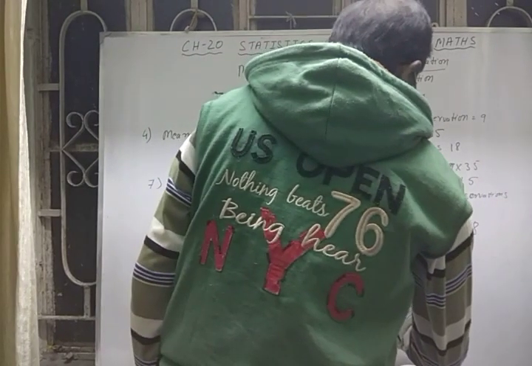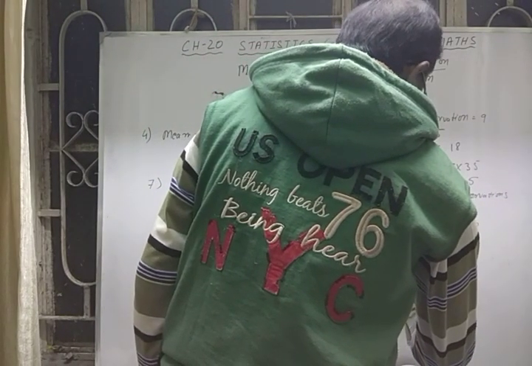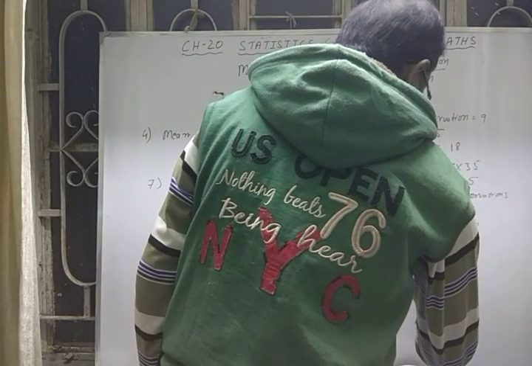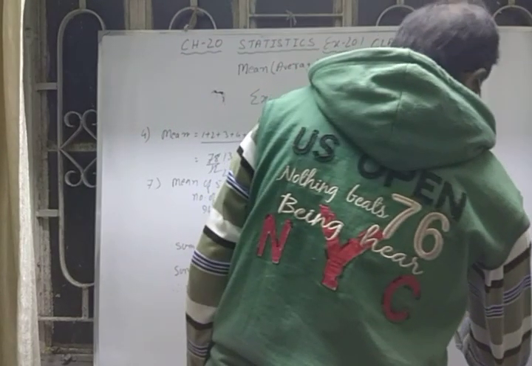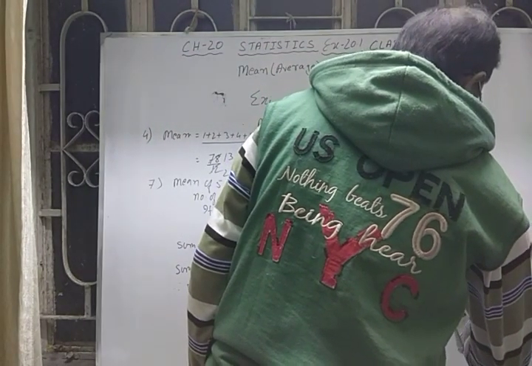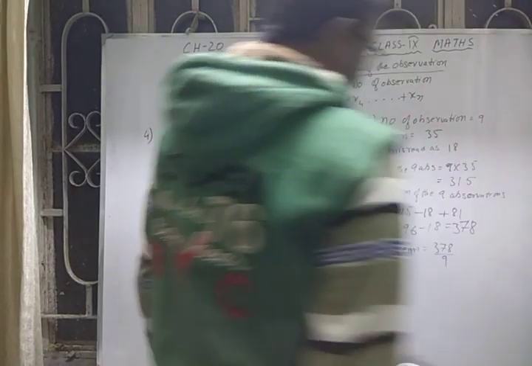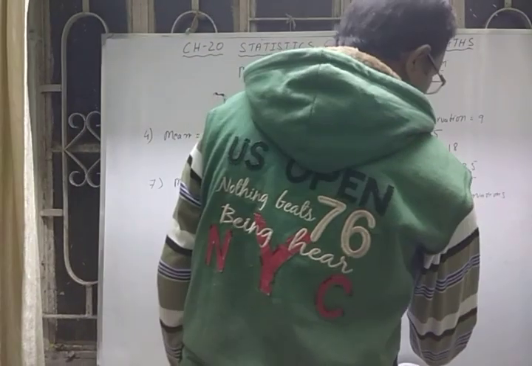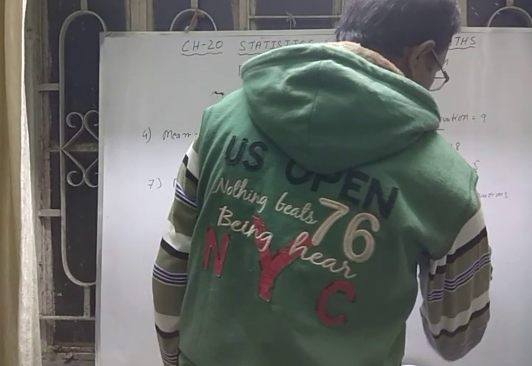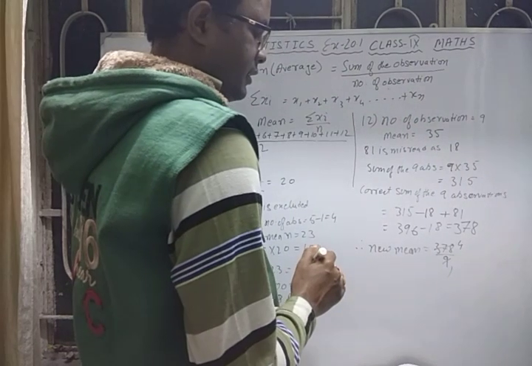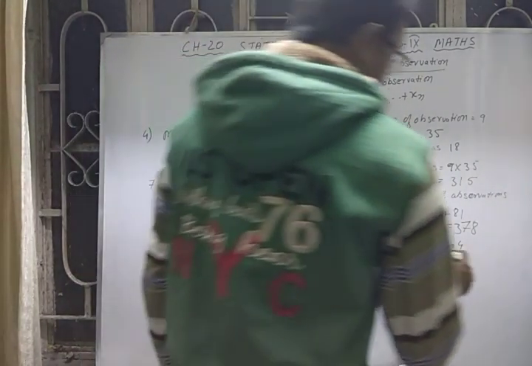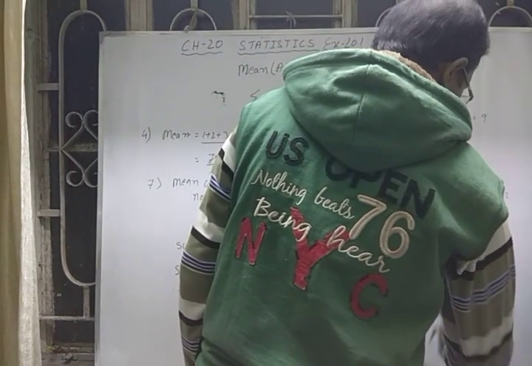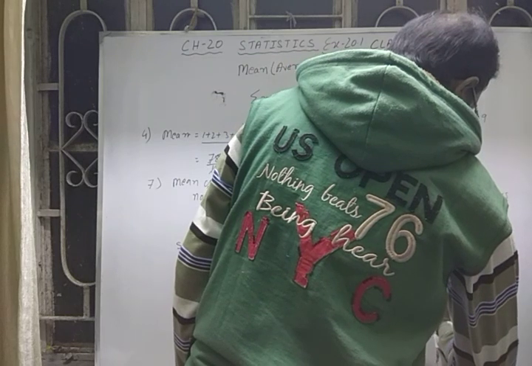Therefore the new mean, or the correct mean, will be 378 by 9. So what will be the answer? 9 1s are 9, 9 4s are 36, 37 minus 36 is 1, it's 18. So 9 2s are 18. So the correct mean is 42.